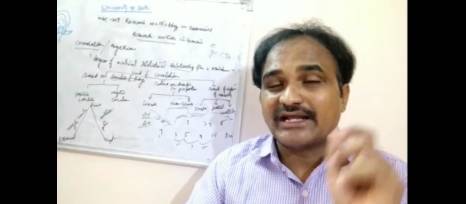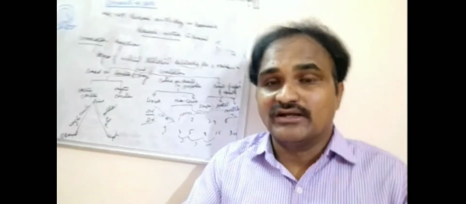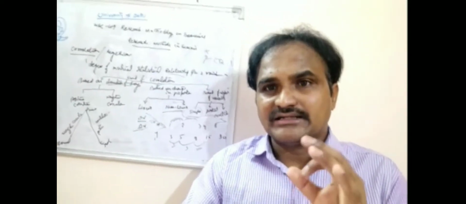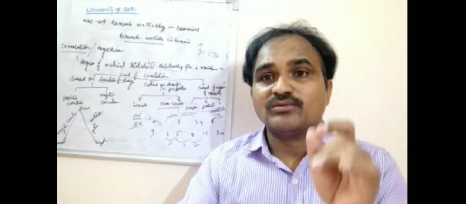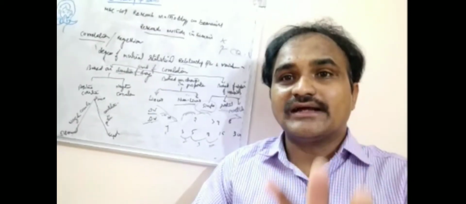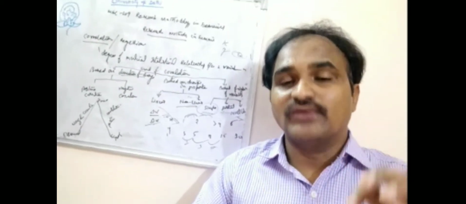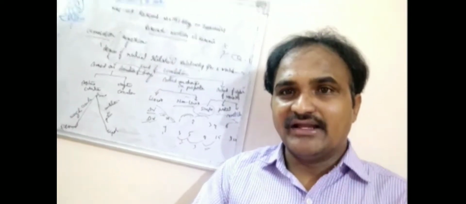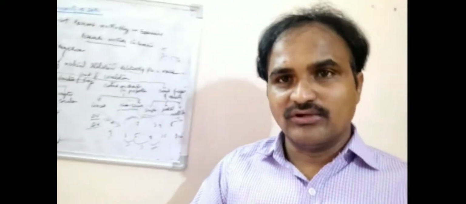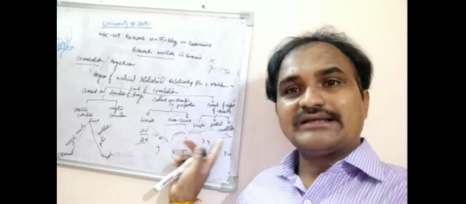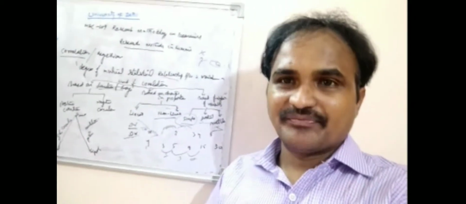You must take more than two variables: consumption, investment, saving, consumer behavior, production, agriculture sector. If you find the relationship between more than two variables, that you can call multiple correlation.